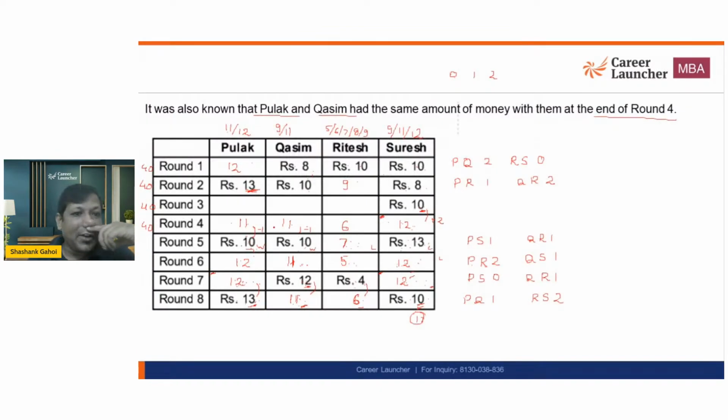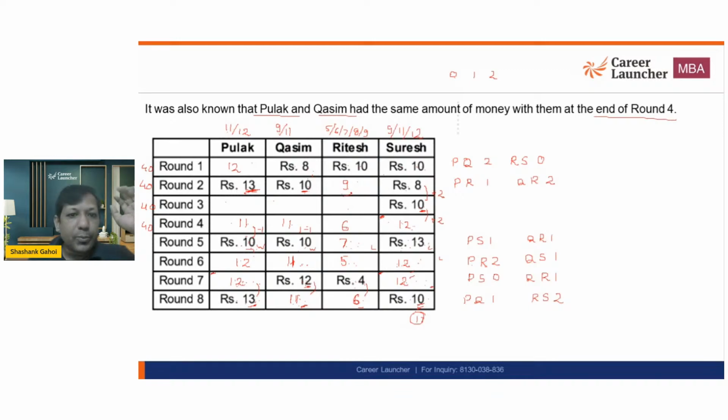Okay. Now we had 13 rupees. So either I'm going to have 11 or 12. This is 10. This can be either 9 or 11. This is 9. This has to be loss. So I would say this is a win of 2 rupees. So someone has to lose 2 rupees. Now who can lose 2 rupees? This person cannot lose 2 rupees. This Q cannot lose 2 rupees.